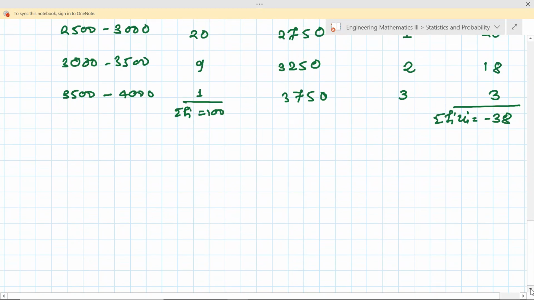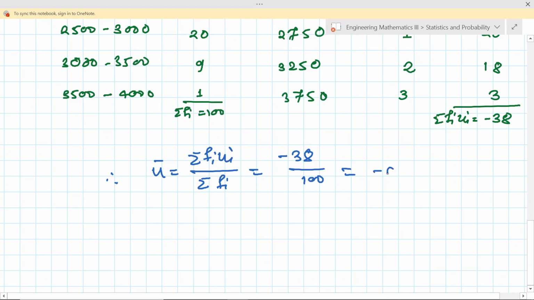And now, what is u bar? U bar is nothing but summation of fiui divided by summation of fi. This is minus 38 divided by 100, and this value is nothing but minus 0.38. This is my u bar, and we are interested in x bar.